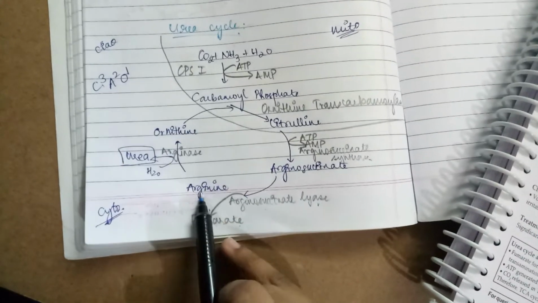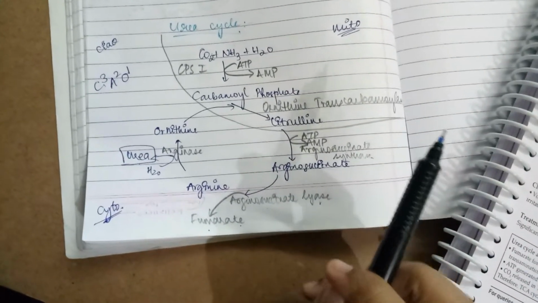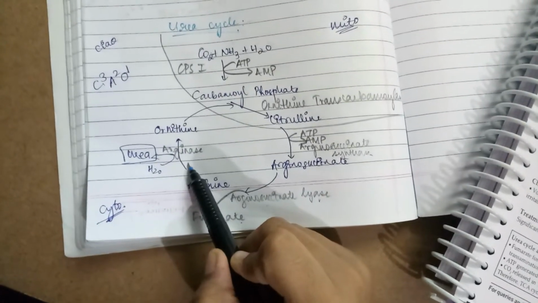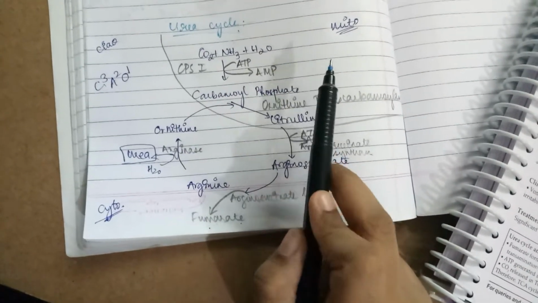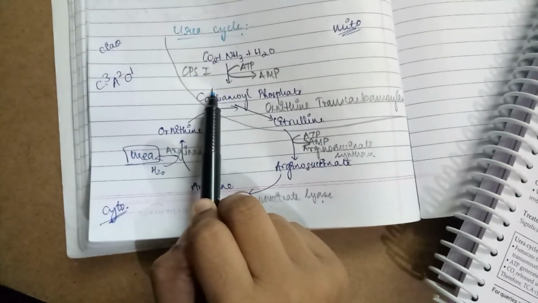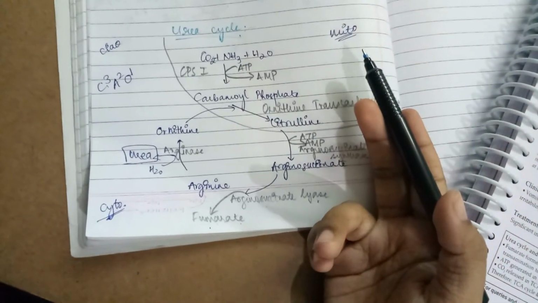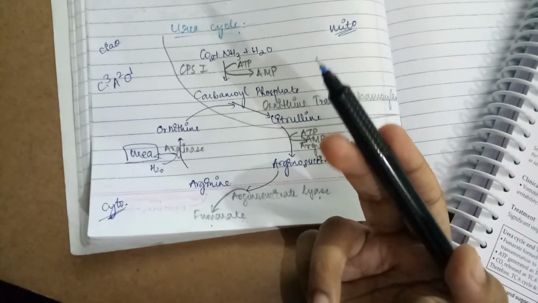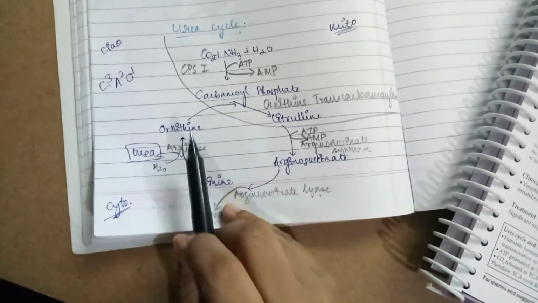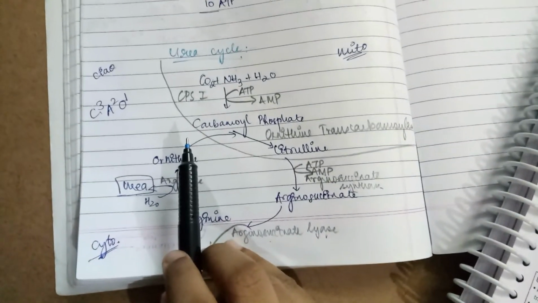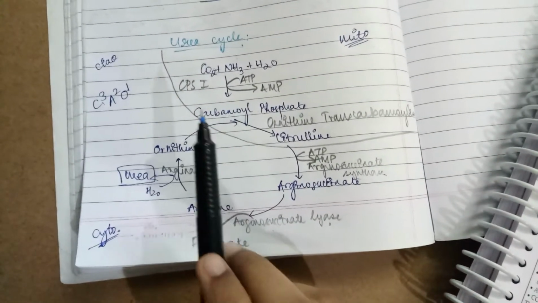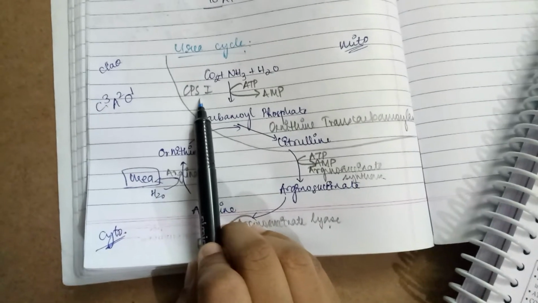So arginine stimulates NAG, and NAG activates CPS1, the regulatory enzyme. When amino acid catabolism increases during starvation or diabetes, the concentration of glutamate increases. That increases the formation of NAG. When there is more formation of NAG, there will be activation of CPS1 and the urea cycle will proceed.